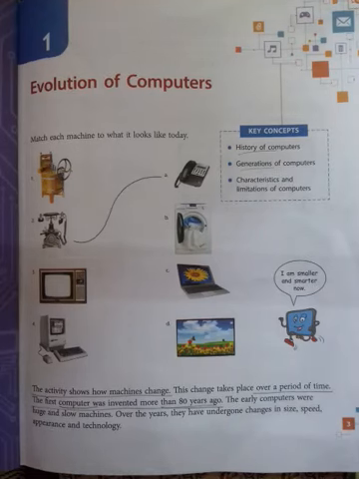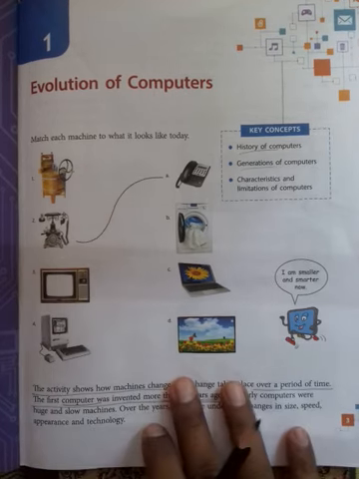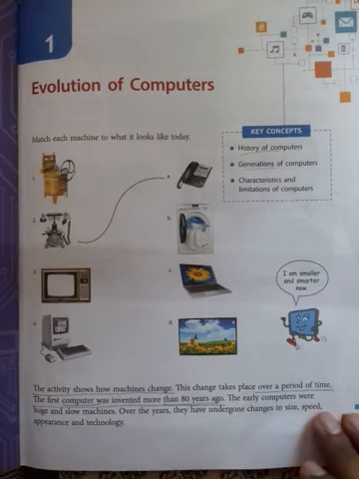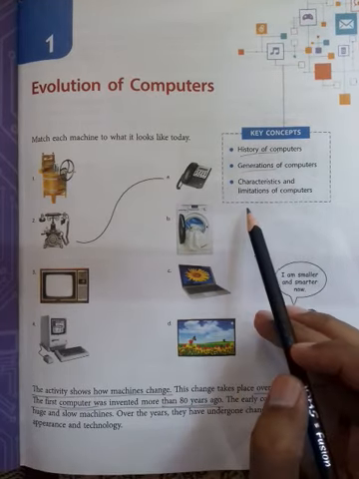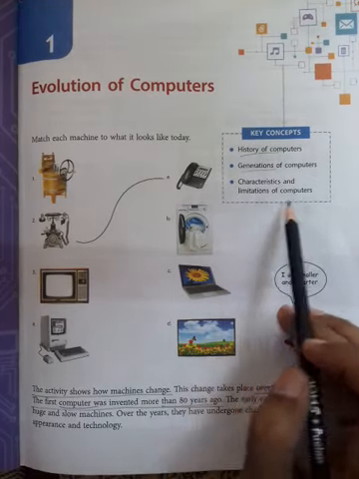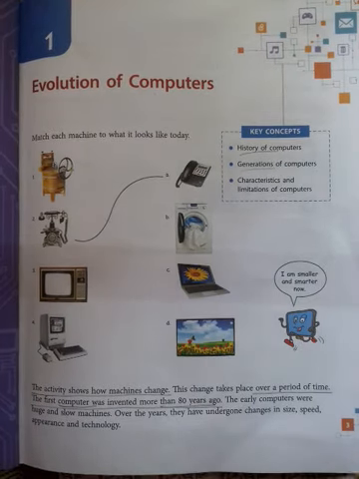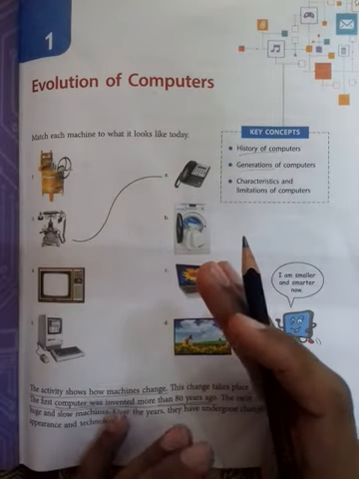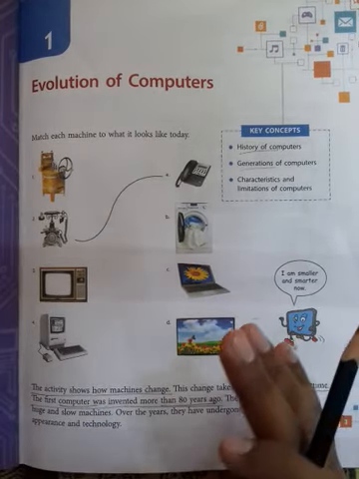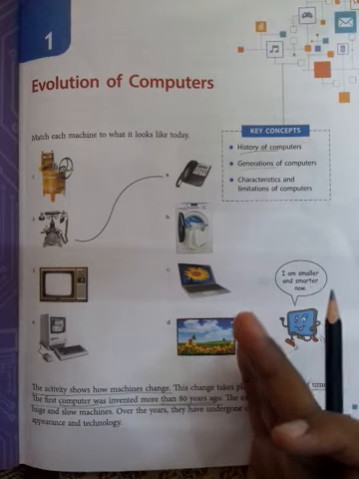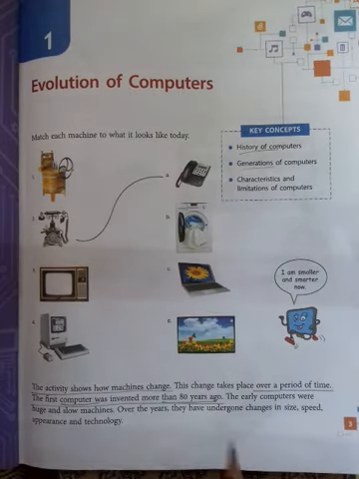Today I am going to explain the chapter Evolution of Computers. In this chapter we will study about history of computer, generations of computers, characteristics and limitations of computers. Evolution can be defined as the process of growth and development from past.